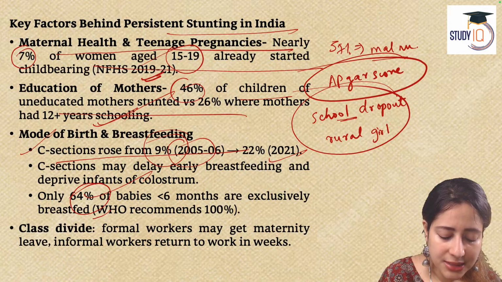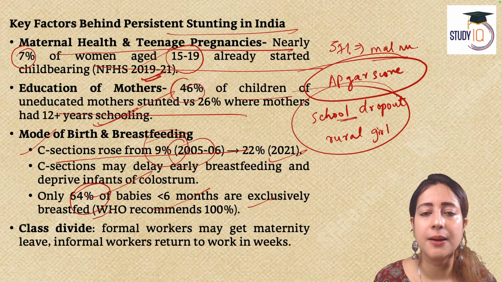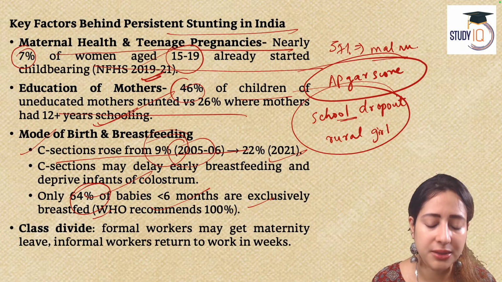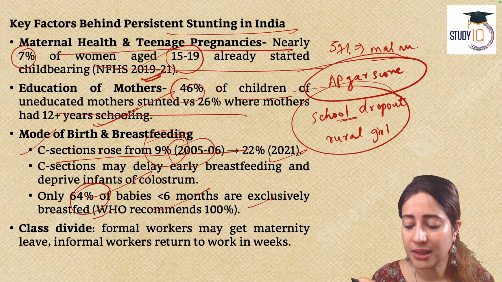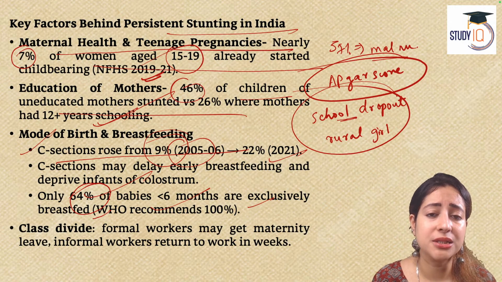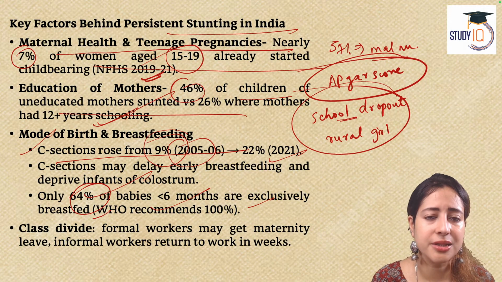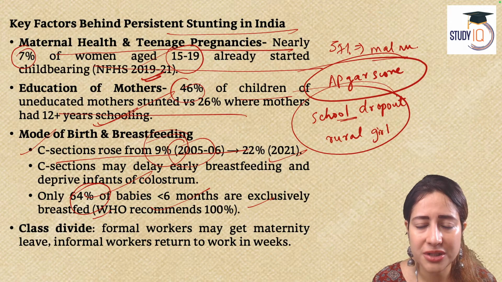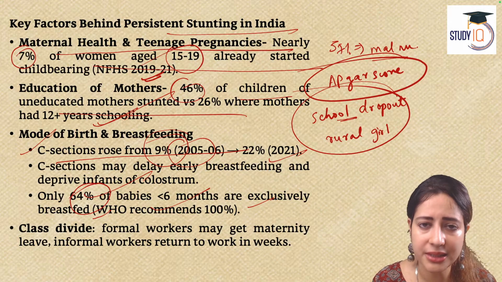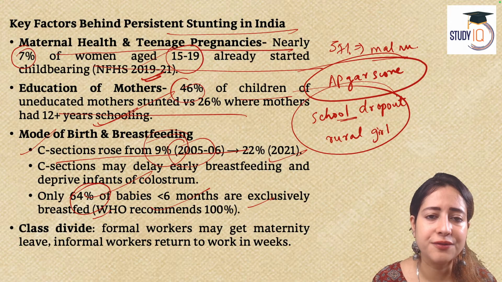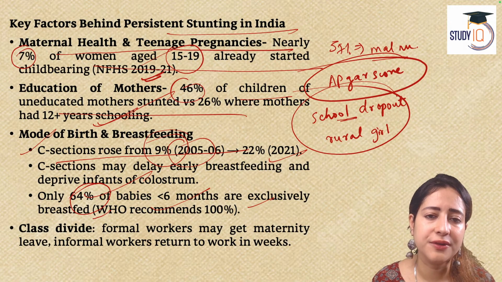What happens then? 64% of children, babies, infants under the age of 6 months are being exclusively fed on mother's milk. Whereas World Health Organization says it is important that young children under the age of 6 months are exclusively given mother's milk because mother's milk is rich in colostrum, a kind of natural protein that gives immunity to the baby. But that's not happening because these are young mothers. Plus, they are delivering through operations. The natural process doesn't kick in, neither do they have the awareness.